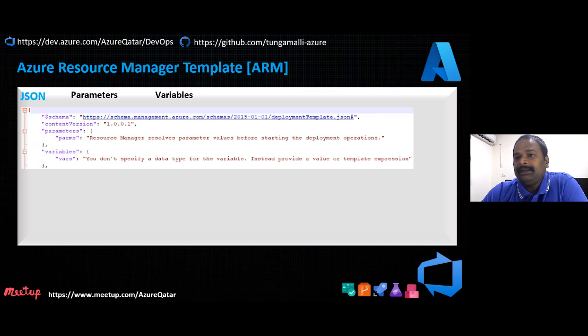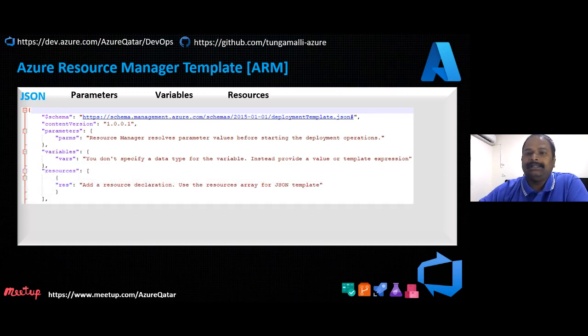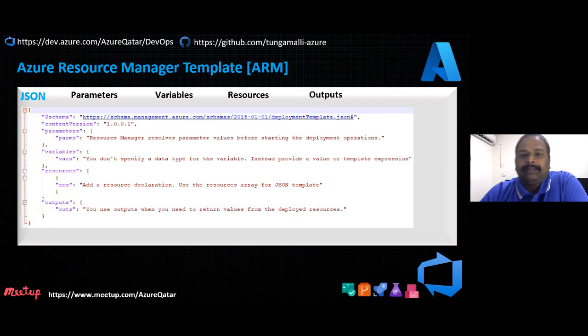Let's say you don't have anything and you are going to create it during the VM creation, that will be considered a parameter in the ARM template. Variables don't have any data types. They are just inputs. You have to provide those as inputs in the JSON template. And this is the main block, the resources block, where our resource configuration is written in JSON format. As shown in the previous slide, these are the outputs. Whatever resources we create in the resources block, if you want to see them as outputs when the deployment is done, you have to write your outputs block.